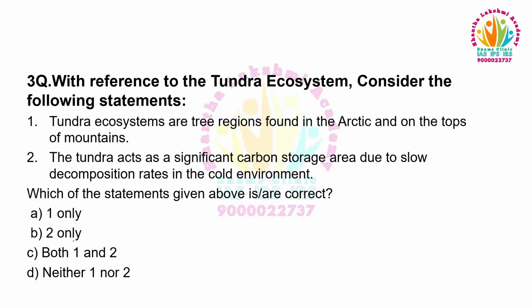So the answer is 2 only. Because tundra ecosystems are treeless regions found in the Arctic and on the top of the mountains, not tree regions. Moving to the next question.